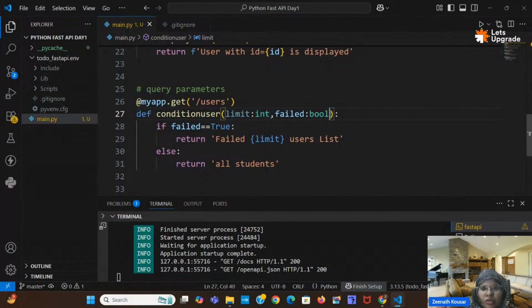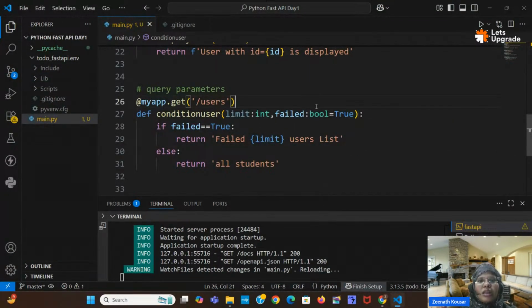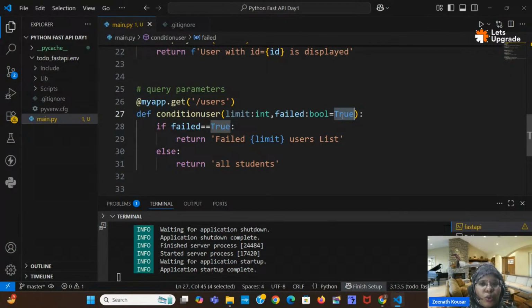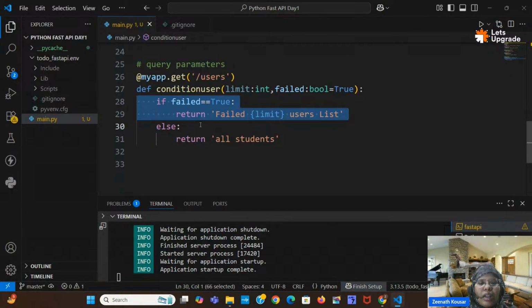Okay, so I will give the boolean value equal to true. If nothing is given inside failed, it will take true. So it will take true, and it will fetch all the failed users. In the else case, if this condition is not true, then else will be worked out. Okay, I will check once.